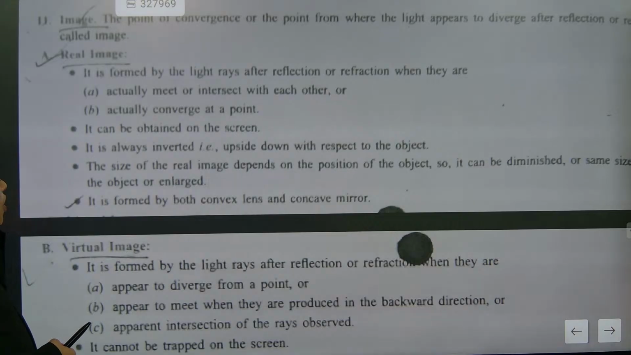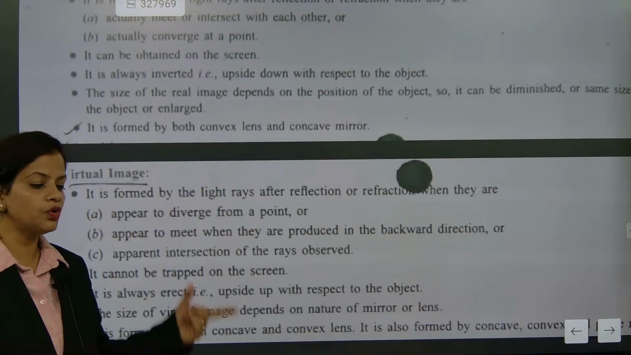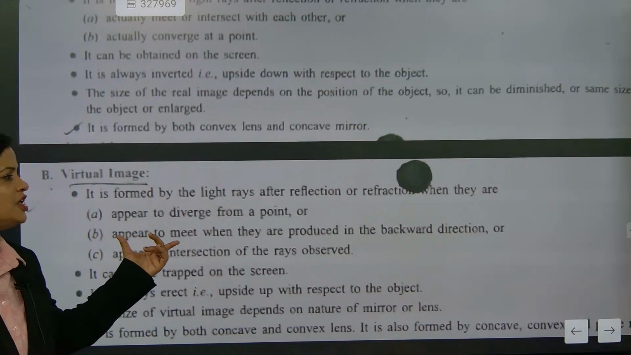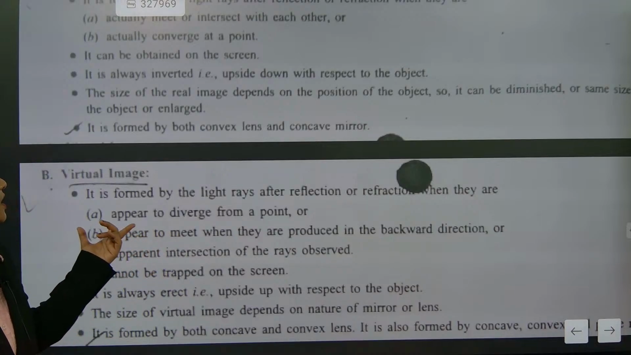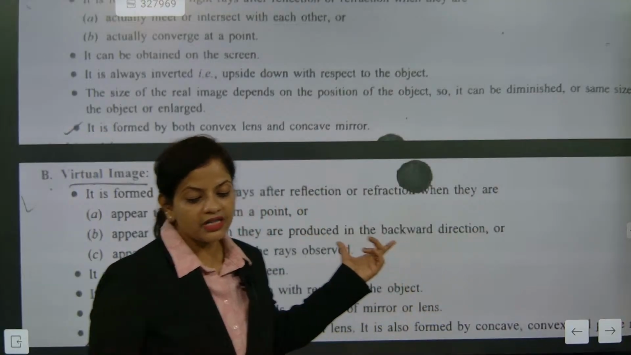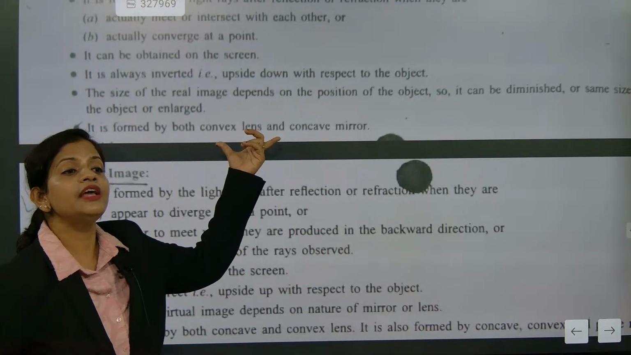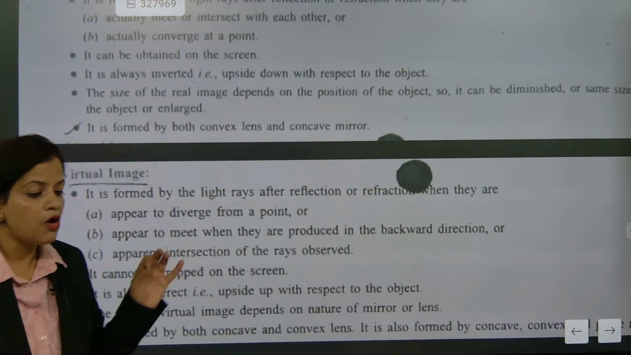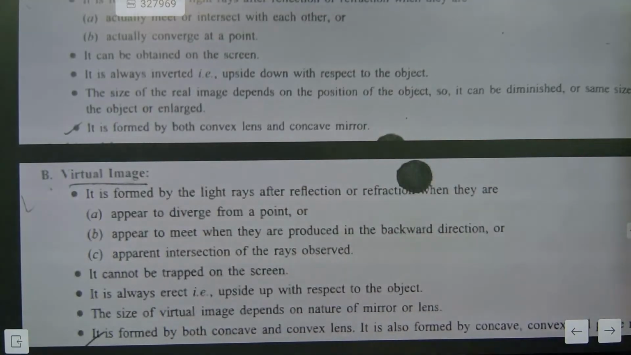Now we are going to talk about virtual image. It will be diverging. Opposite to real, it is going to diverge. Are the rays actually meeting? No. They appear to meet when they are produced in the backward direction, but they are not actually meeting. This is the most important point, that real images are formed by convex lens and concave mirror. Understood? How is the division?